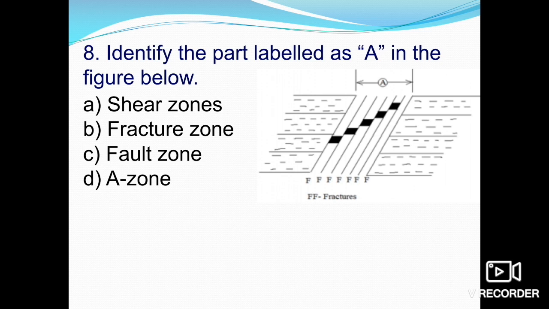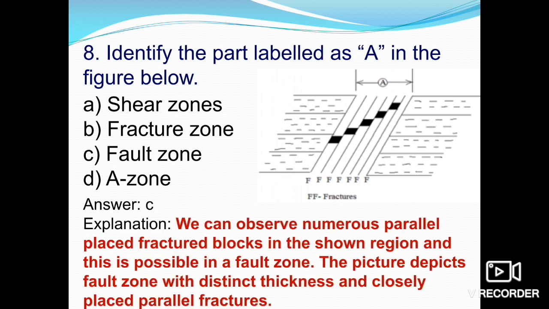Eighth one is, identify the part labeled as A in the figure below. Shear zone, fracture zone, fault zone, or A zone. So obviously we all know that it is the fault zone. We can observe numerous parallel placed fractured blocks in the shown region, and this is possible in a fault zone.